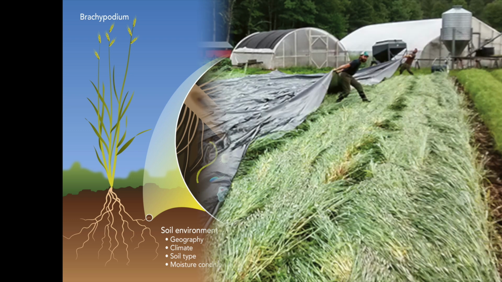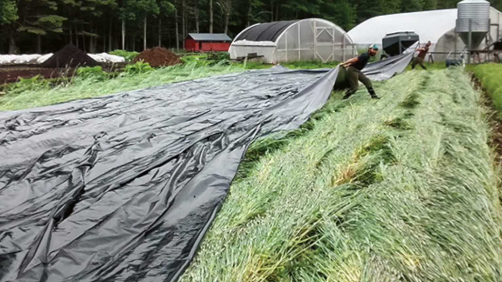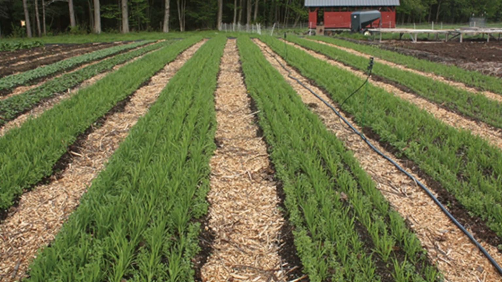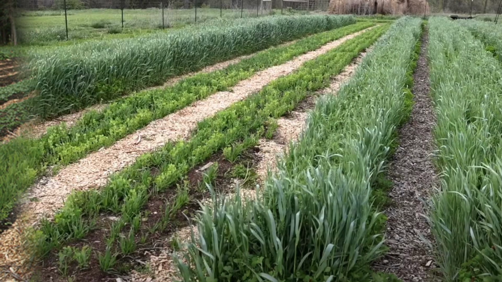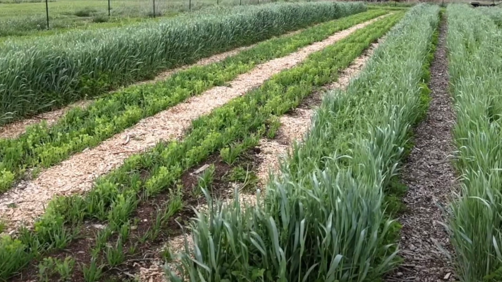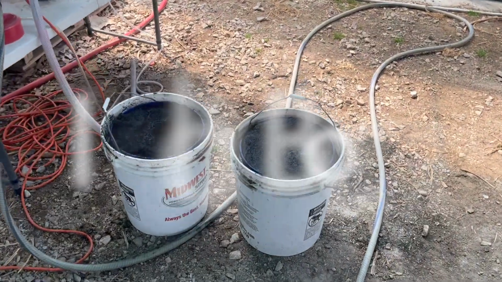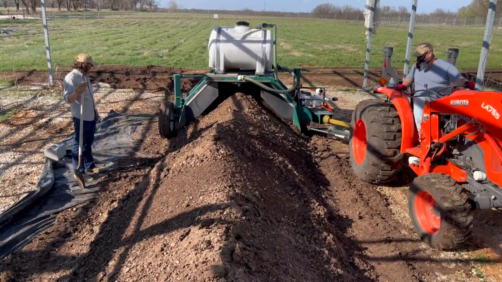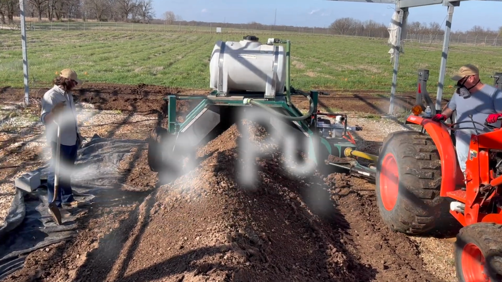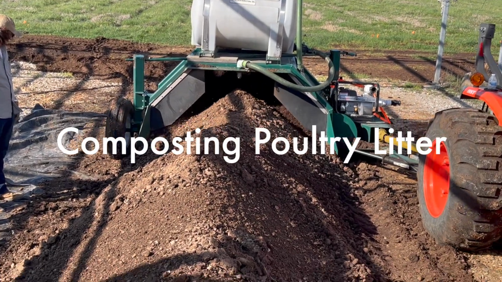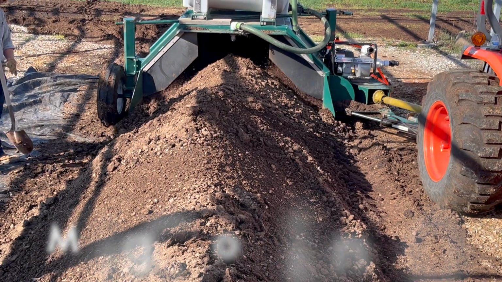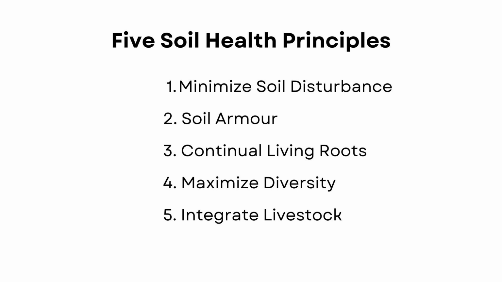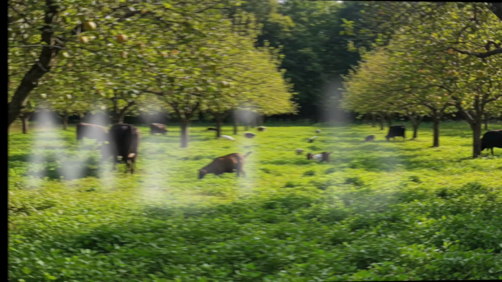Employing practices like cover cropping, no-till farming, and diverse crop rotations can significantly increase the amount of organic matter entering the soil. In this training module, we will be teaching the carbon chicken method, where biochar is blended with composted poultry litter and used as a catalyst that will jumpstart a regenerative system from a conventional system. This provides a steady food source for soil microbes, fueling their growth and activity. We can do this by utilizing the 5 soil health principles.